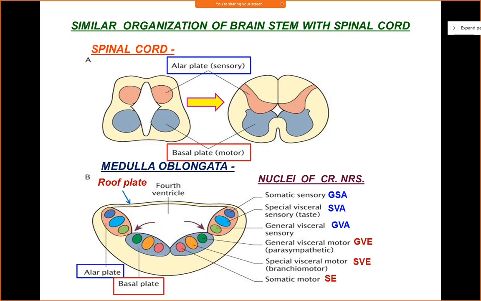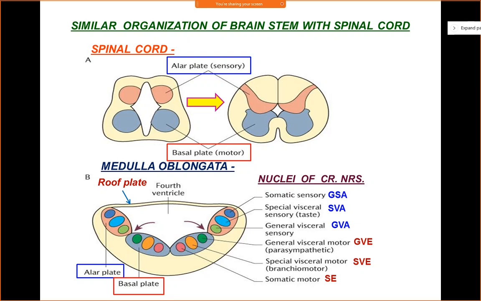Then coming to the alar plate. At the junction between the basal plate and the alar plate, you have a deep groove, which is known as the sulcus limitans. The sulcus limitans forms the junction between the basal plate and the alar plate. Now in the alar plate, just like the basal plate, you'll again have 3 nuclear columns.